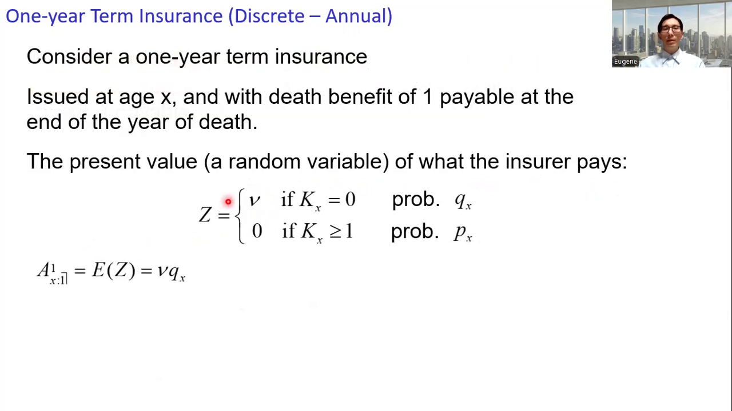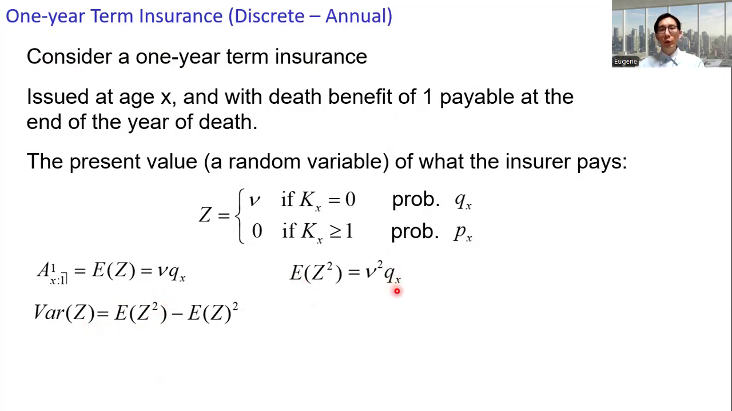All right, get back to the expected value of Z. So we have nu times qx. And then the variance of Z, we need to get the expected value of Z squared. Here we have nu squared times qx. Plug this in, and then we get the expression for the variance of Z.